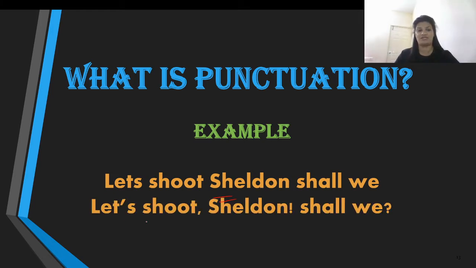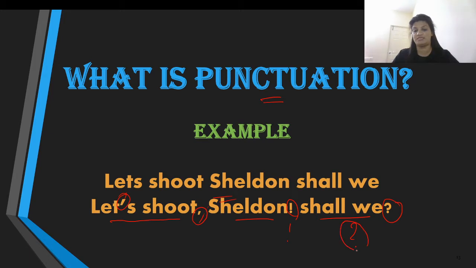And now let us try reading this statement. Let's shoot, Sheldon, shall we? Now you can see that we have used a comma, an apostrophe, an exclamation, and a question mark, which actually gives us the details of where to pause, where to intonate, where to apply stress, and where not to apply stress. So this is what is called punctuation, when you include particular marks like a comma, an apostrophe here, an exclamation here, and a question mark over here.